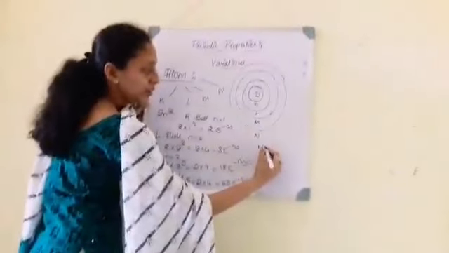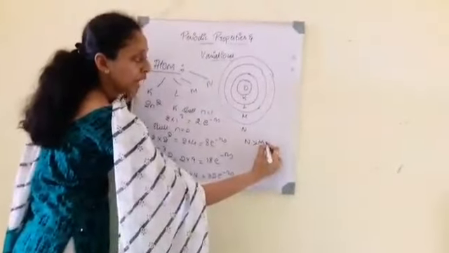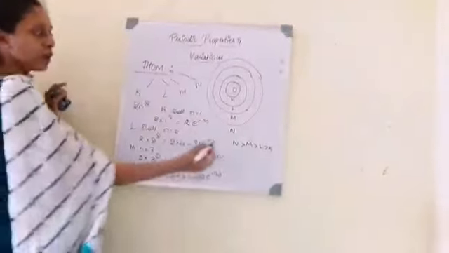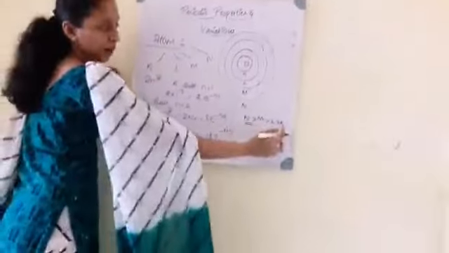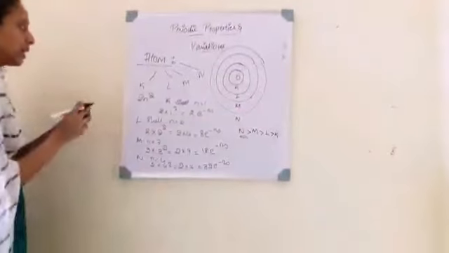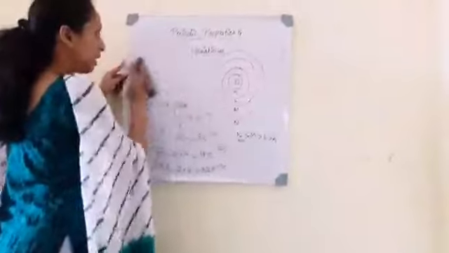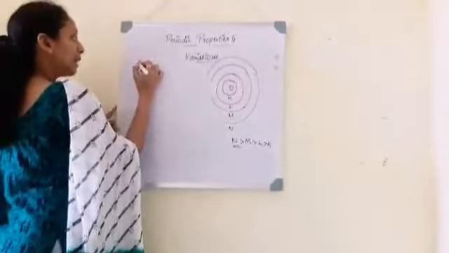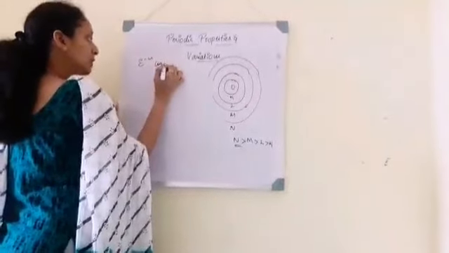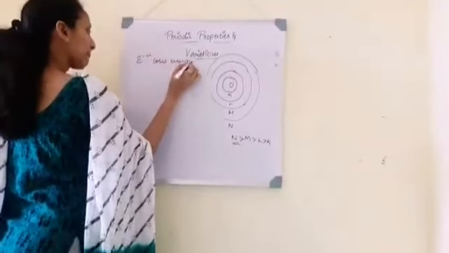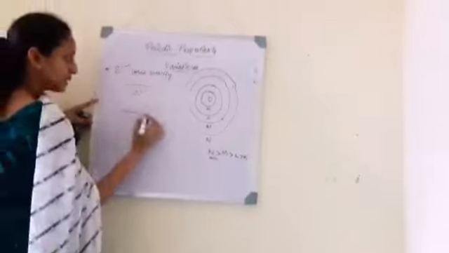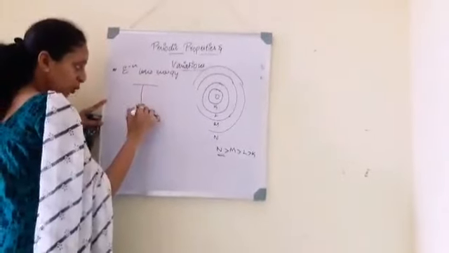So the energy goes like this: N will have more energy than M, which has more energy than L, which has more energy than K, because it has more electrons when compared to the others. Next is how energy varies. If an electron loses energy, it will fall down to the lower energy state.